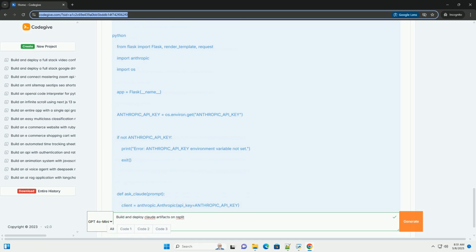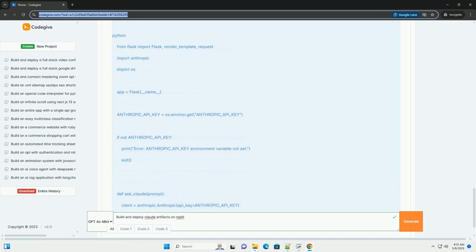Step 4: Deployment. Replit simplifies deployment. 1. Click the Deploy button located in the top right corner of the IDE. 2. Choose deployment method. Replit offers different deployment options. The simplest is usually Autoscale deployments. Choose this option for most applications.